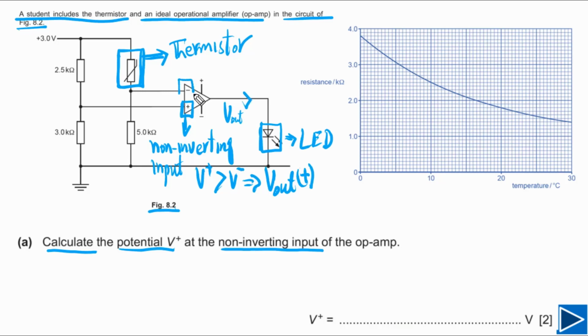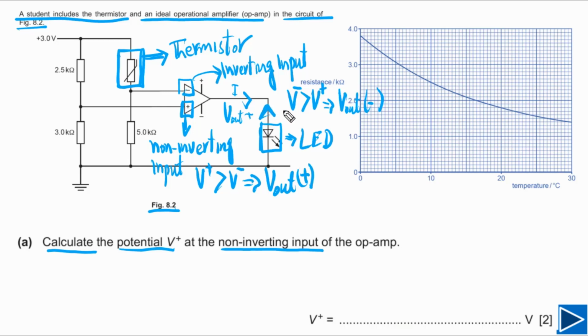The second one with the negative sign is the inverting input. These things are very important. Even though we don't need them for this question right now, you need to understand them. It simply means if V minus is greater than V plus, V out will be negative. If V out is positive, current will flow like this. But if V out is negative, current will flow in the opposite direction, like this. This is very important, and you have to be clear with these things.